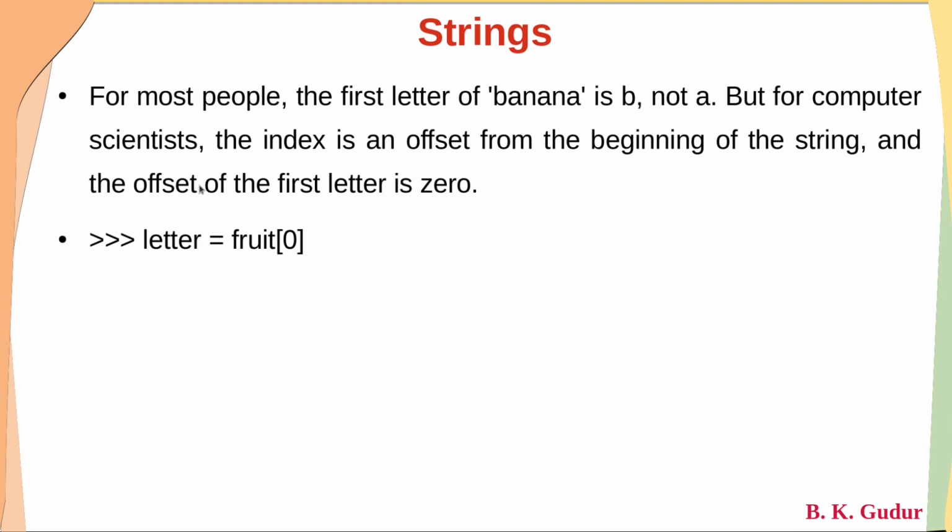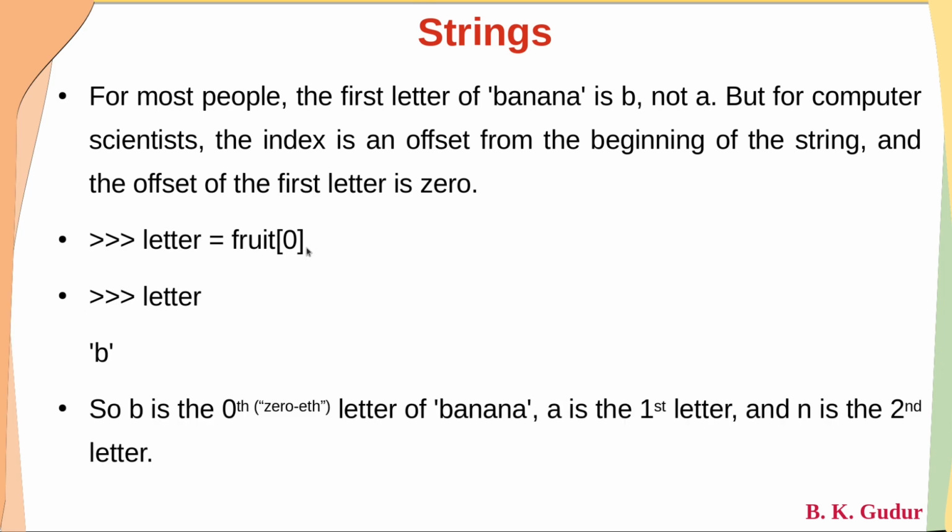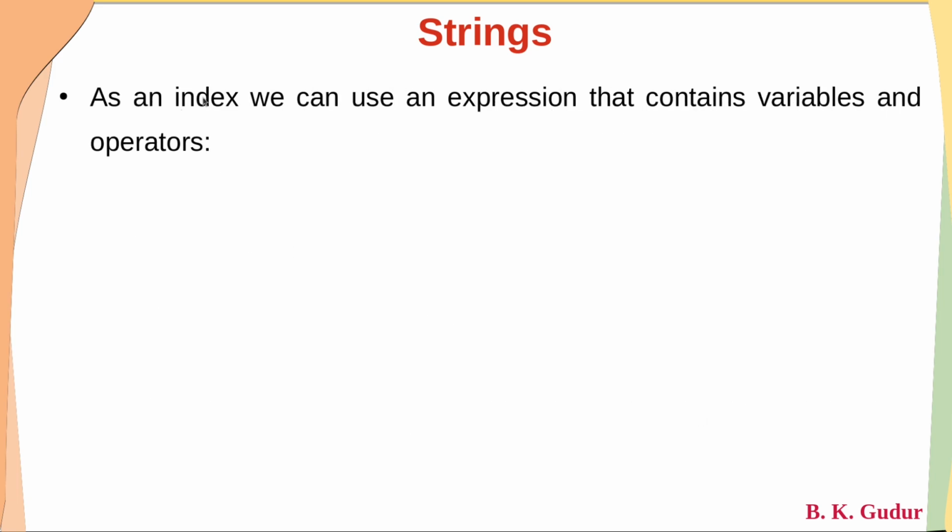To get the first letter from the string, we are supposed to use index 0. Like letter is equal to fruit of 0. So when we print letter, we will get B. So B is the 0th letter of banana. A is the first letter, and N, in the string banana, this N is the second letter, and so on. As an index, we can use an expression that contains variables and operators.